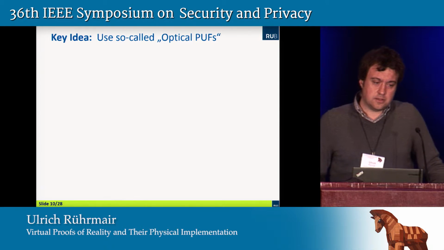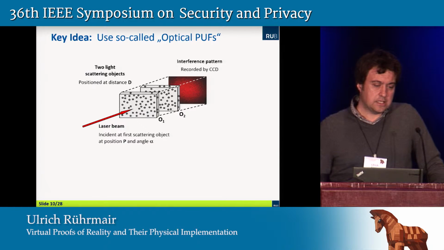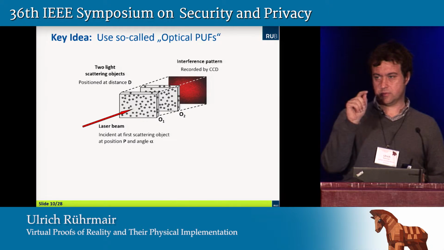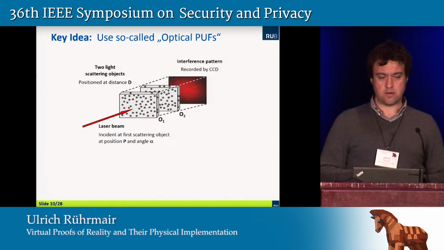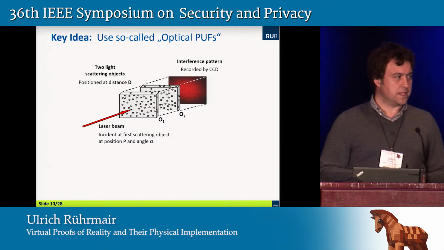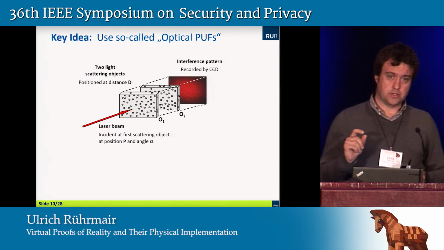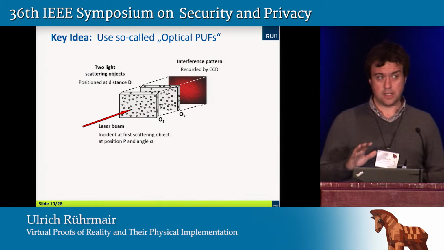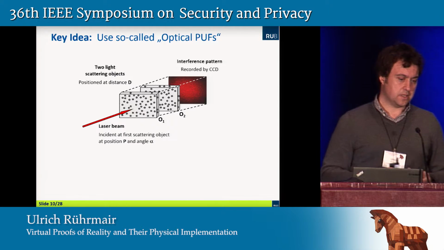And the key idea that we had was to use so-called optical PUFs. The idea is that you use two small plastic platelets, each of dimensions 1 centimeter by 1 centimeter by a couple of millimeters in the Z direction. And in each of these small plastic platelets, there's a random distribution of light scattering elements. These light scattering elements could be small air bubbles or small glass spheres of micrometer size, anything that changes the local refractive index of these two platelets.